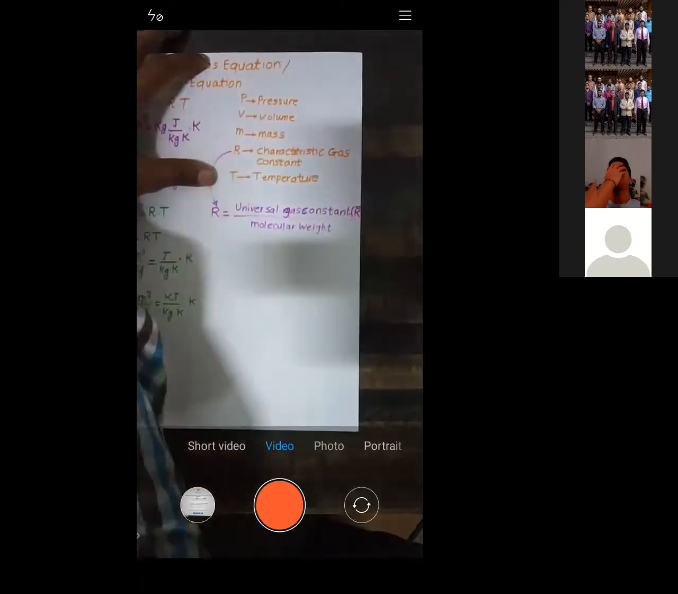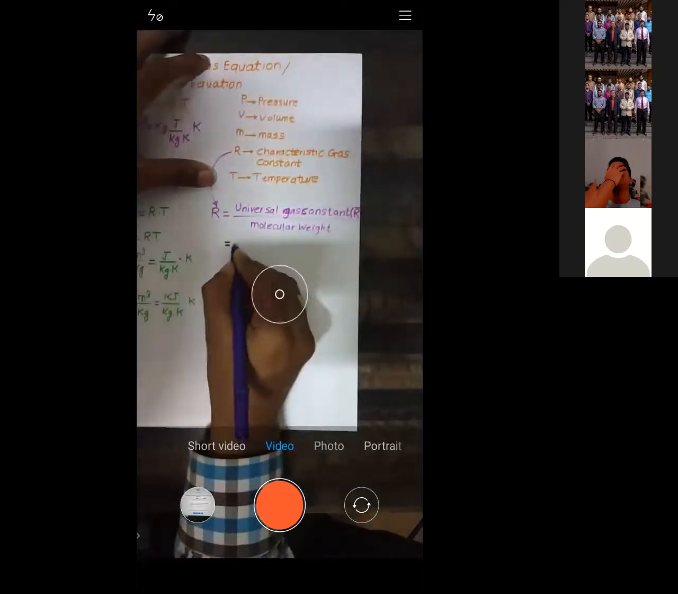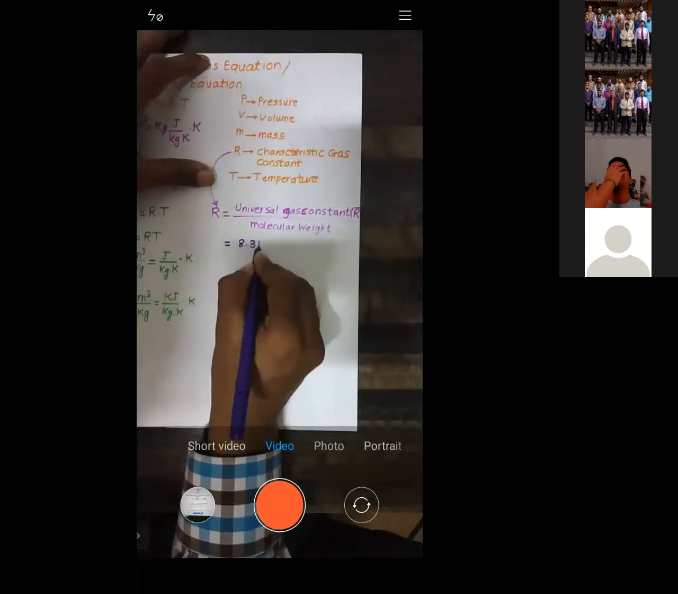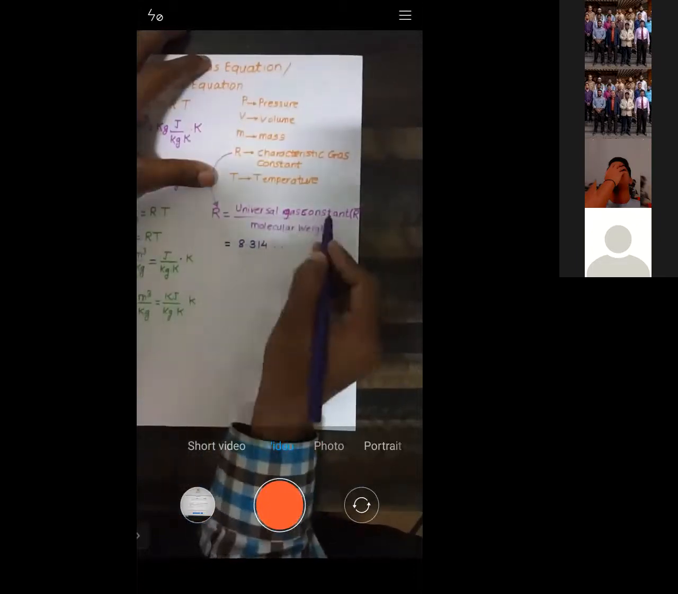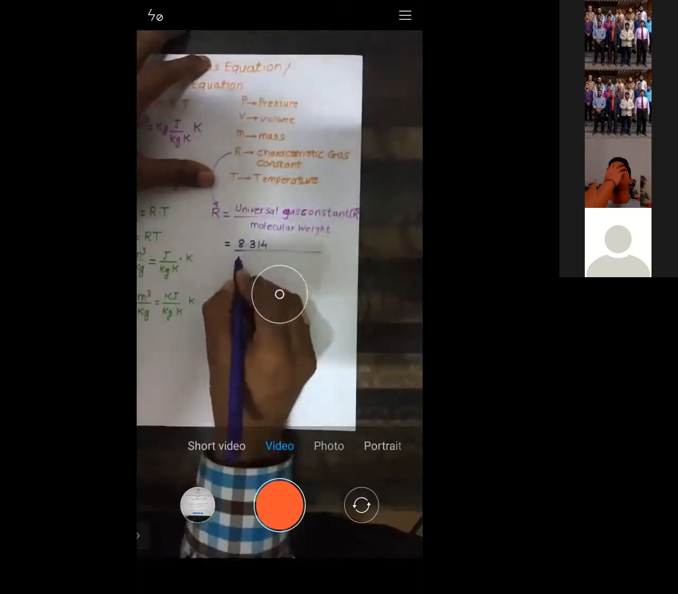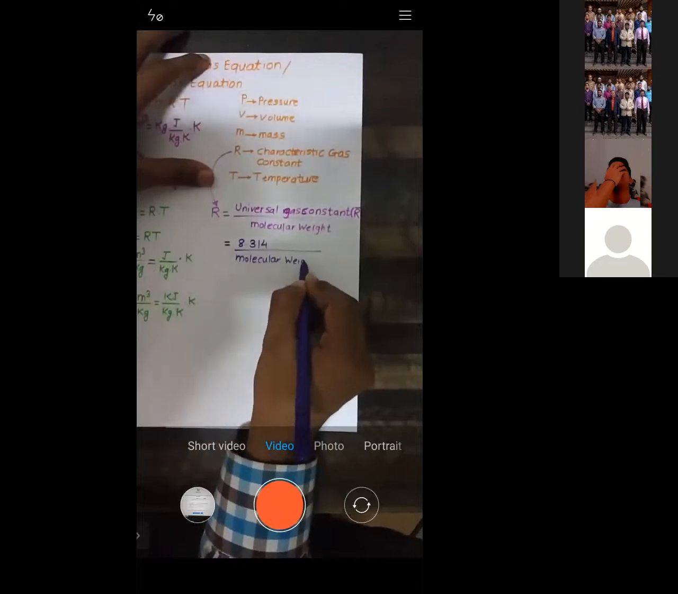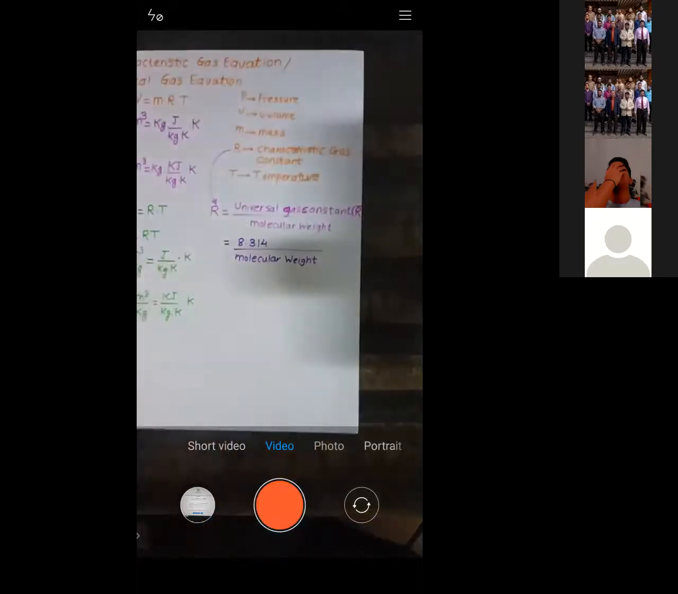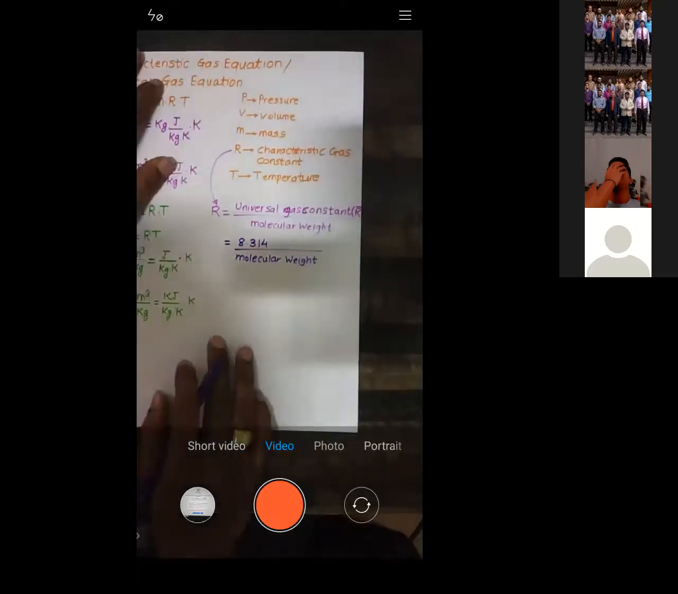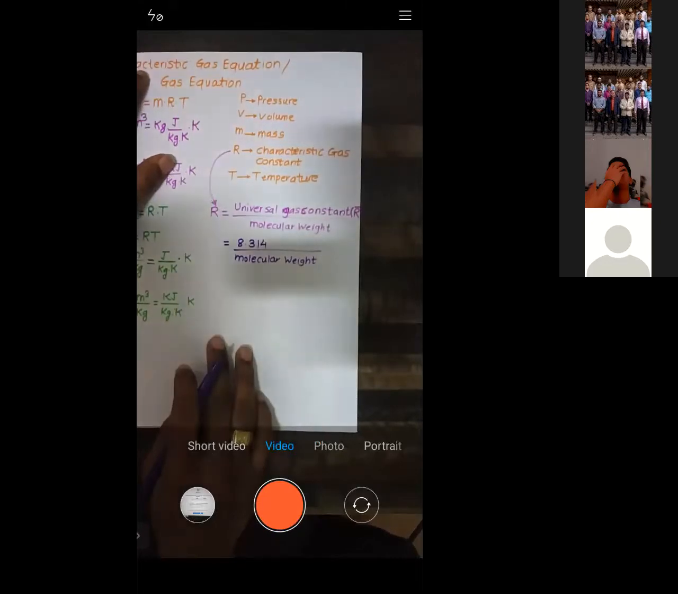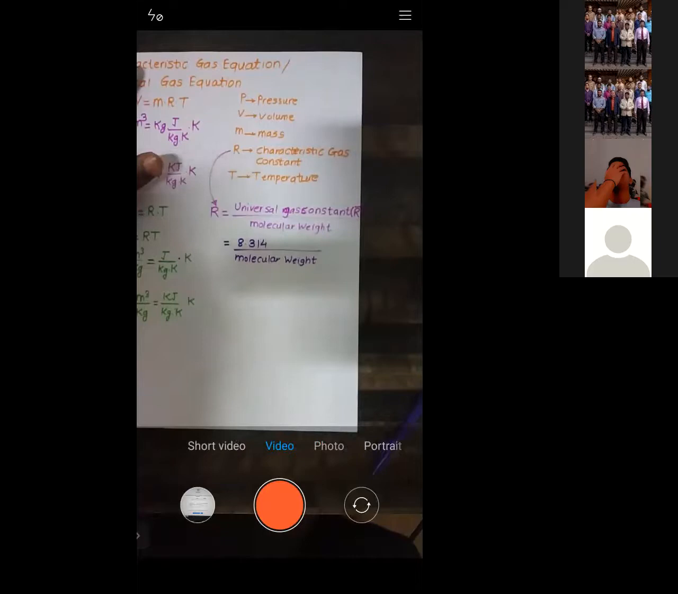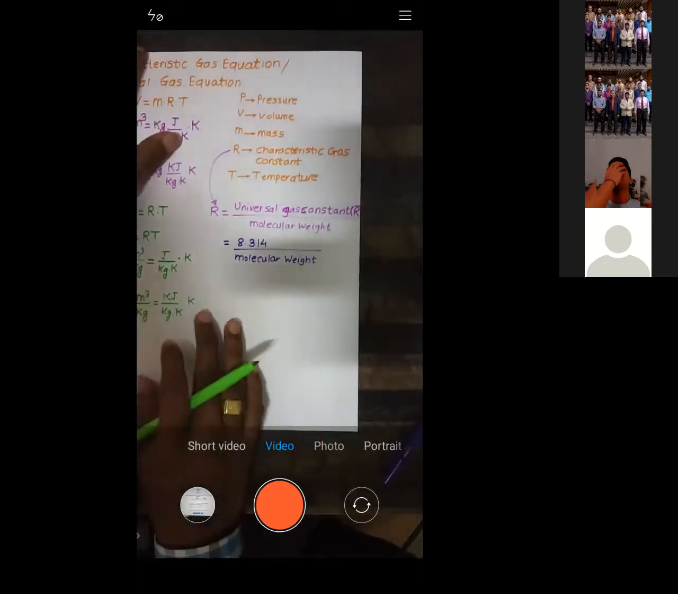As it's a universal gas constant, its value is obviously constant, and that is 8.314, divided by molecular weight. So R is 8.314 divided by molecular weight. Is it clear or not? Let me know.